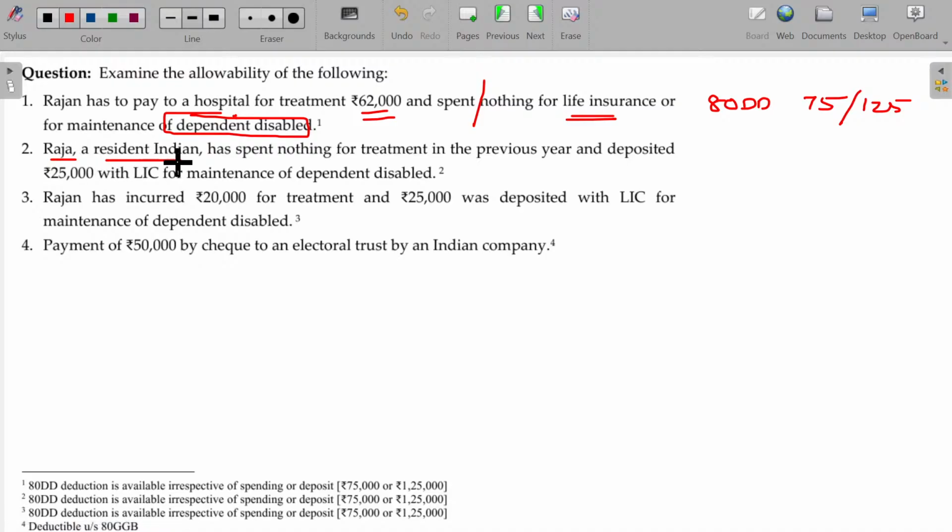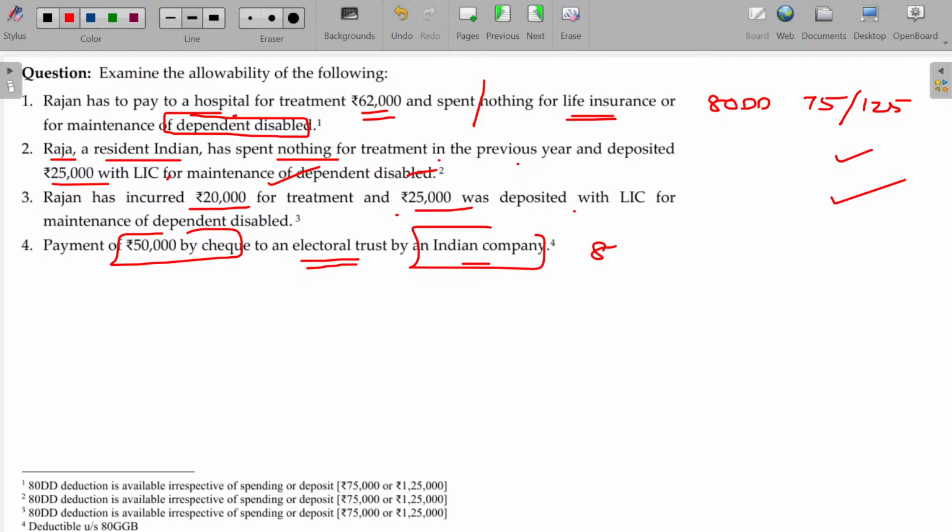Raja, a resident Indian, has spent nothing for treatment in the previous year and deposited 25,000. Okay, deposit is also eligible, the same. Rajan has incurred 20,000 for treatment and 25,000 for deposit. Okay, whatever it may be, whether you deposit or treat or a portion here or there, you can enjoy the benefit. Payment of 50,000 by cheque to an electoral trust by an Indian company is eligible under section 80 GGB. 50,000 can be deductible. Is that clear? Hope now you'll be able to understand. So with that, the 80G series is completely over. The rest we will continue in the next class.